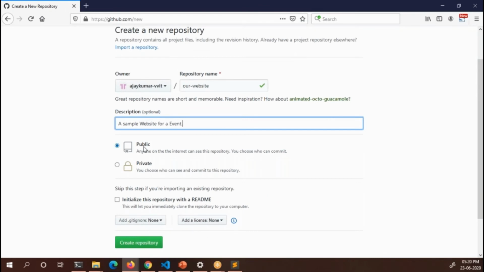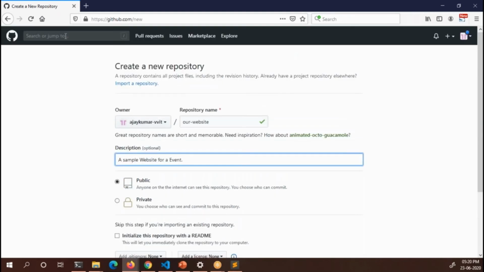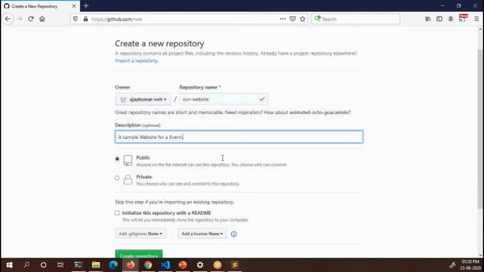Okay, so you can make the repository either public or private. If you make your repository public, it is visible to all, even anyone. When you make it a private repository, only you can see the repository, no one else can. If you make it public, anyone can come into GitHub and simply search here with the name.